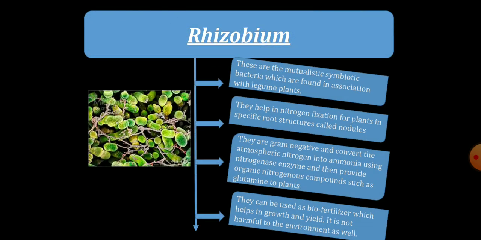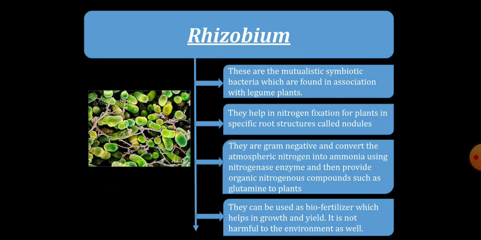First one is Rhizobium. Rhizobium is the mutualistic symbiotic bacteria which are found in association with legume plants. Here you can see the picture of Rhizobium. They help in nitrogen fixation for plants in specific root structures called nodules.